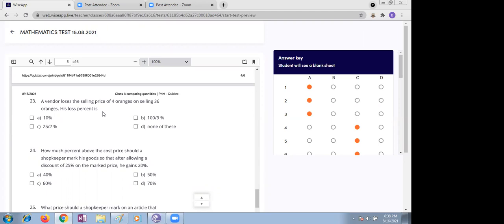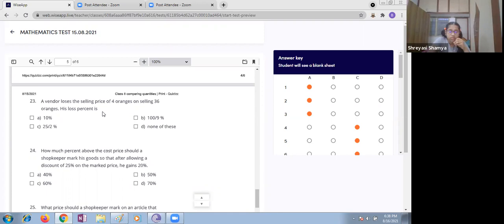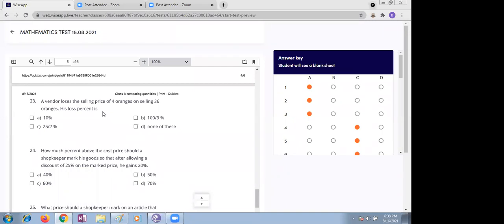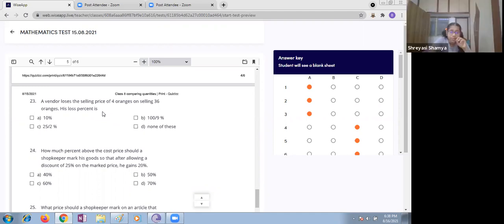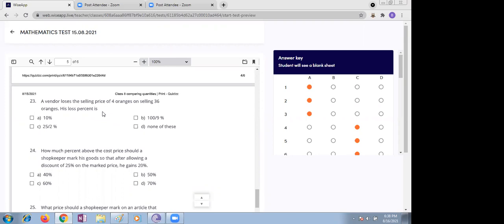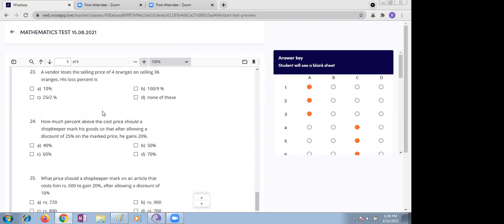Loss equals the price of 4 oranges, and cost price equals the price of 36 oranges. So loss percent is 4 by 36 into 100, which is 1 by 9 into 100, which is 100 by 9. That is directly given, so B is correct.